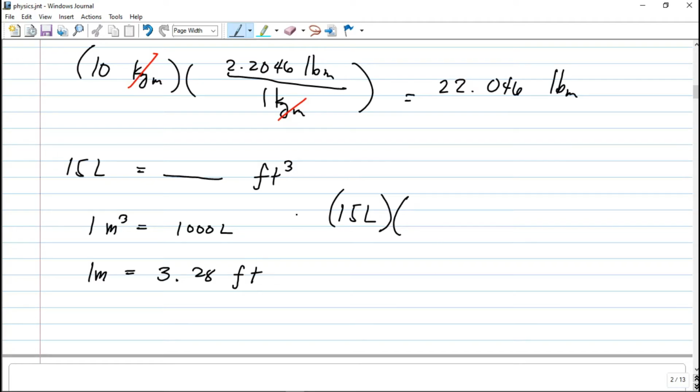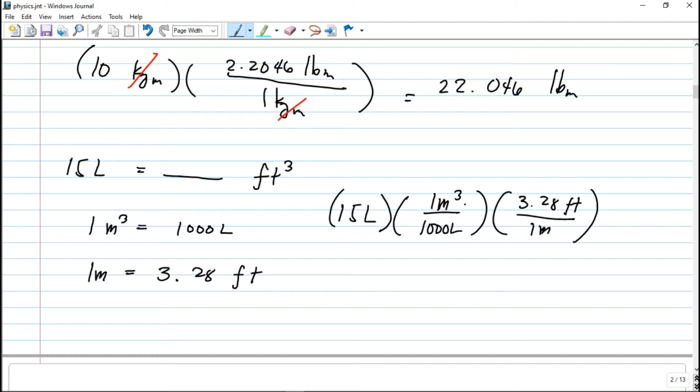We have here 15 liters times 1 cubic meter per 1,000 liters. The liters cancel, leaving the unit cubic meter. Then from cubic meter, we convert to cubic feet using this conversion: 3.28 feet per 1 meter.